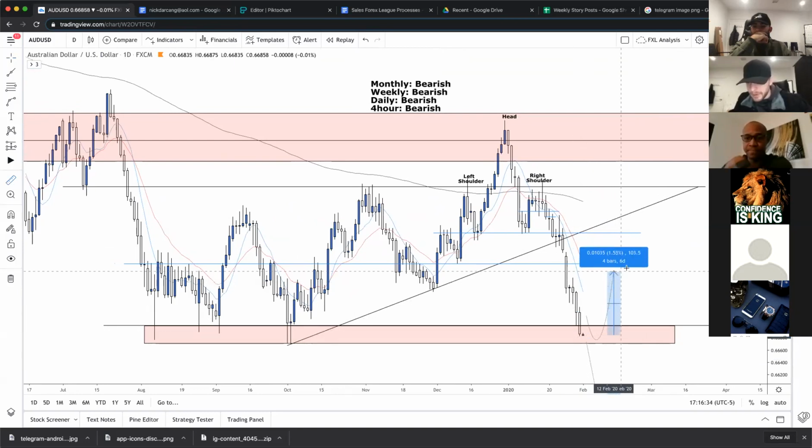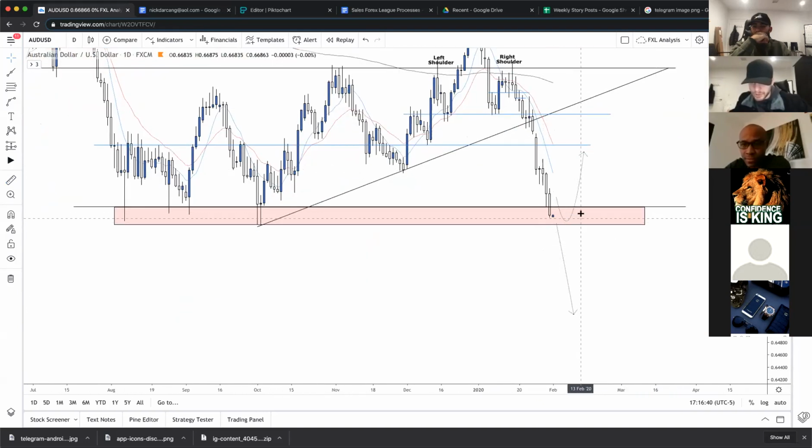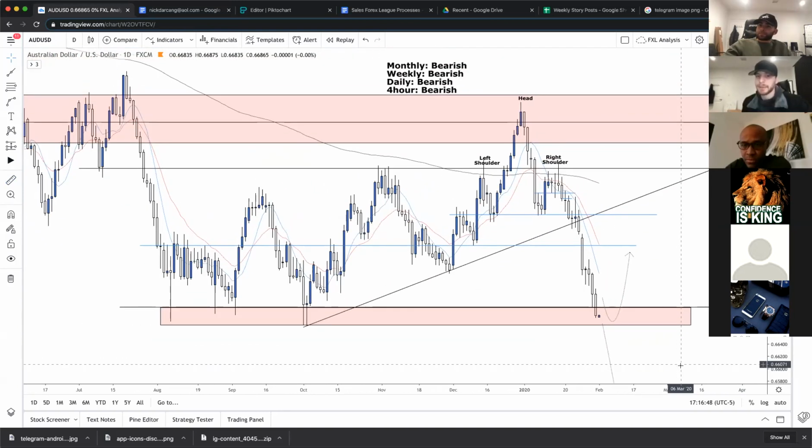We have potentially a 100 pips swing back up to this area, and then way lower if we see a close and retest on the underside of this broken support, which would then turn resistance. Plenty of room to drop. So definitely a lot of volatility coming out of AUD in the next couple of weeks or so. We could see some consolidation as well in this area, maybe a flag, and then we'll see.